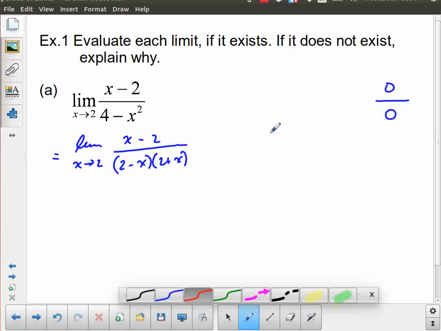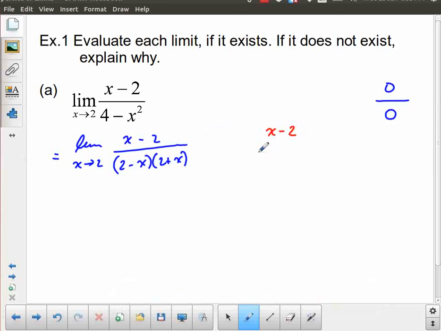But if you're not quite comfortable with that yet, I'm just going to show you something just to convince you. I can take x minus 2 and I can write that as negative 2 plus x. I haven't changed anything there. And I can now factor out a negative 1 from that, and that becomes positive 2 minus x. And of course, I can convince myself that this is correct by reversing this. Multiplying negative 1 times positive 2 gives me negative 2. Negative 1 times negative x gives me positive x. I wouldn't normally write this extra line, so I'll do it in red, but I'll show it to you. There's no harm in that.